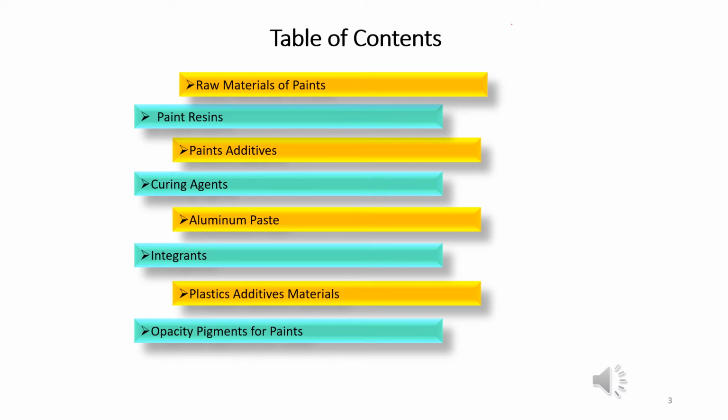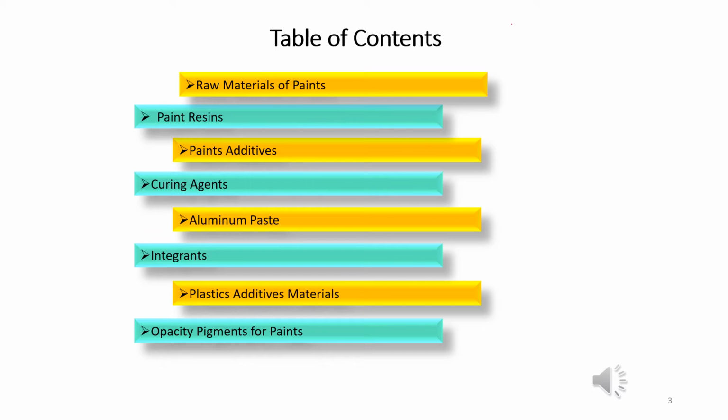The table of contents of this lecture are raw materials of paints, paint resins, paint additives, curing agents, aluminium paste, integrants, plastic additives materials, opacity pigments for paints.